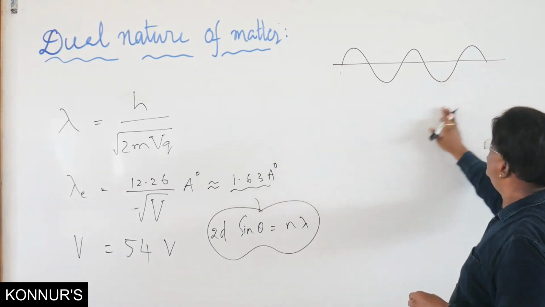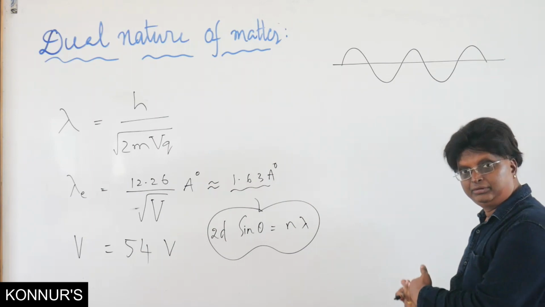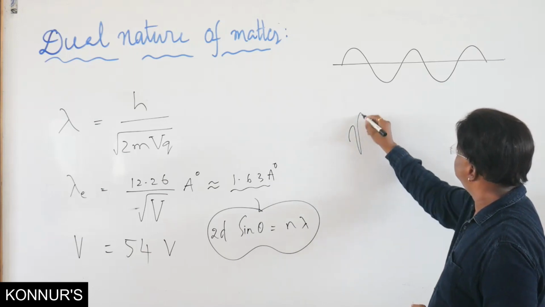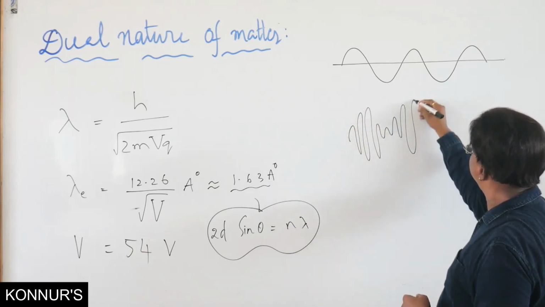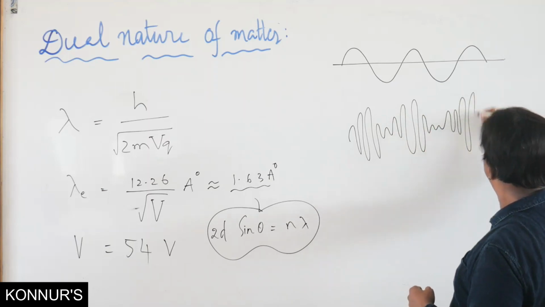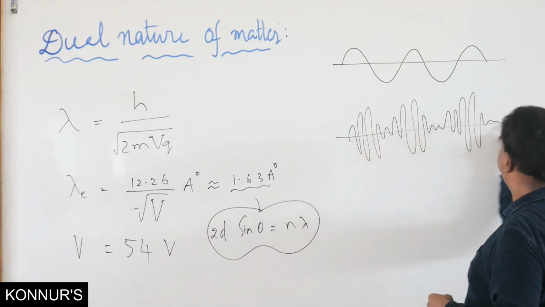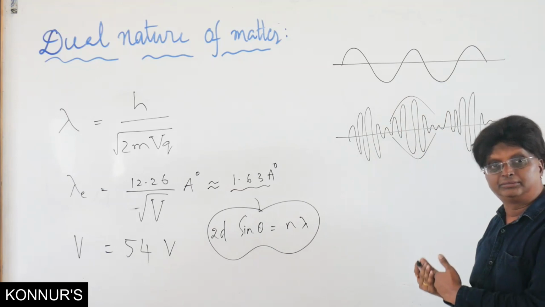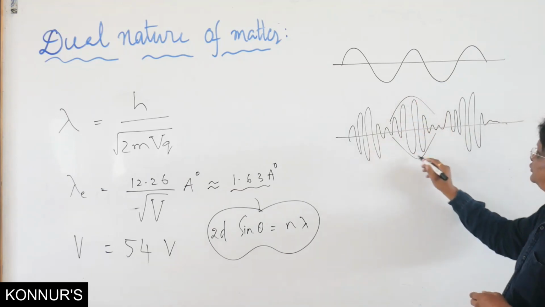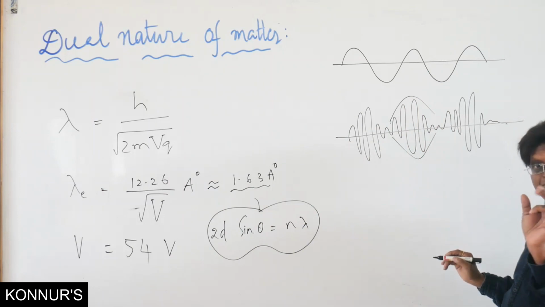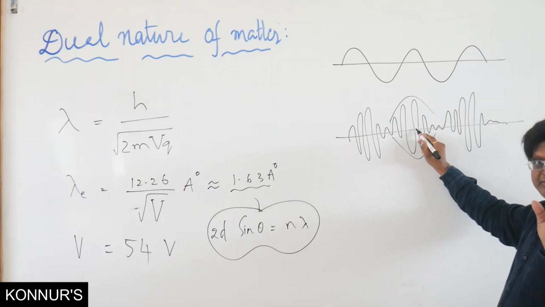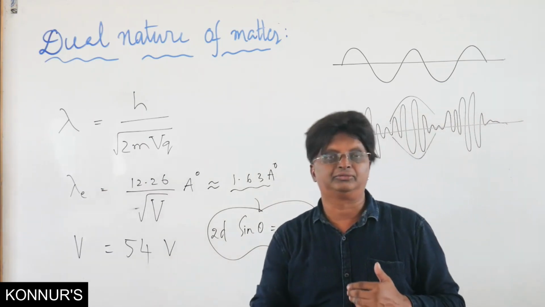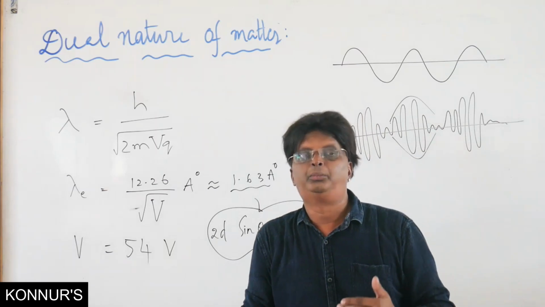Now it is not what it looks like for the case of subatomic particles, but rather this is the structure, this is the pattern that is observed. Now this is what is referred to, as I have told you, as probability waves, and this is what is called a wave packet, which is a spread of wavelengths over a central maximum, right? Therefore, for the case of de Broglie waves, instead of waves, we always consider them as wave packets.